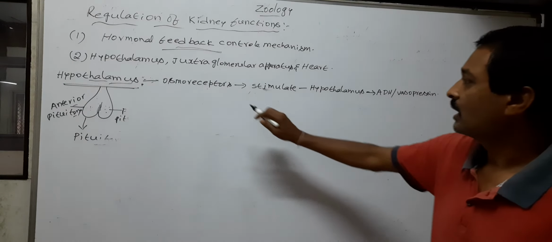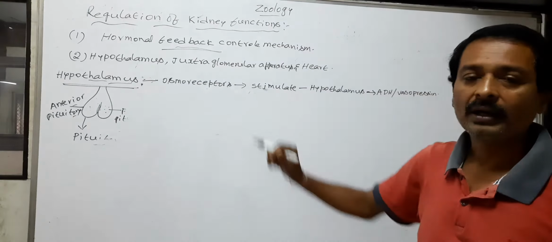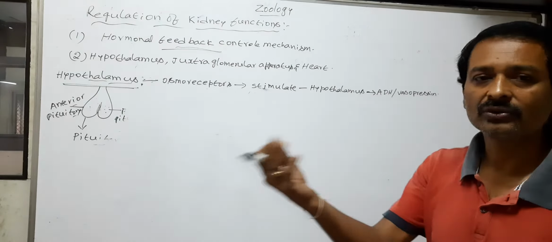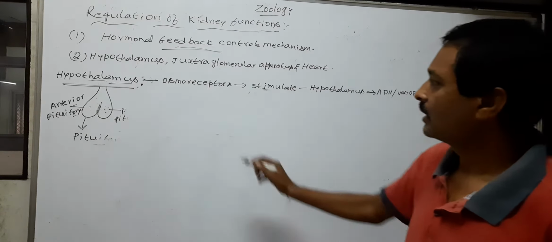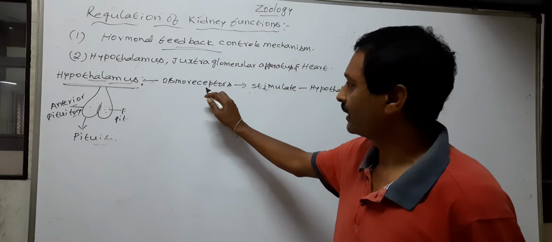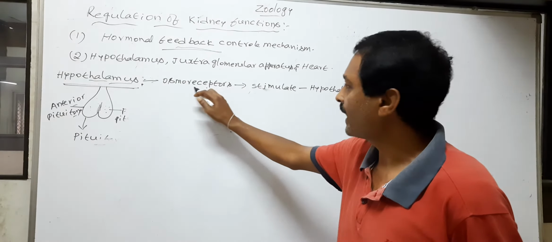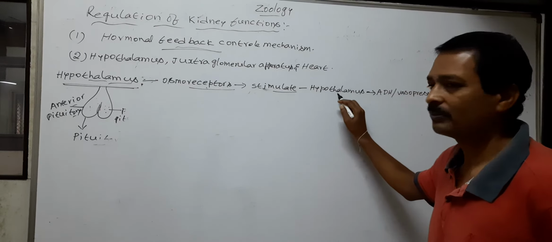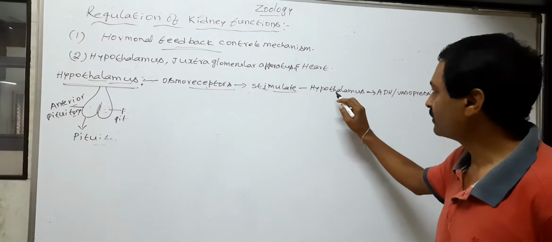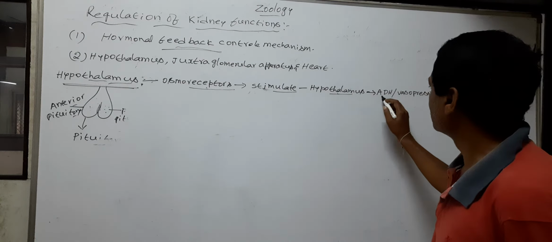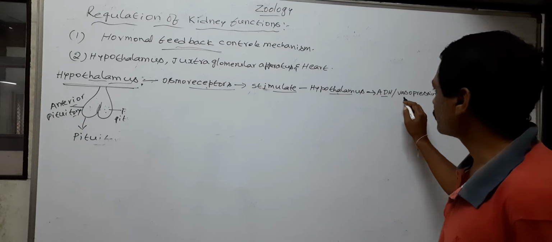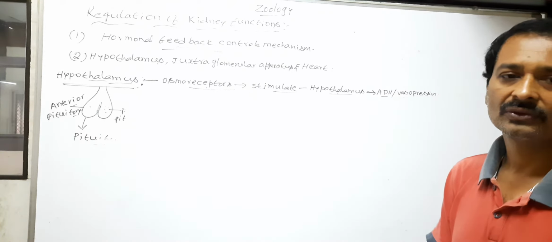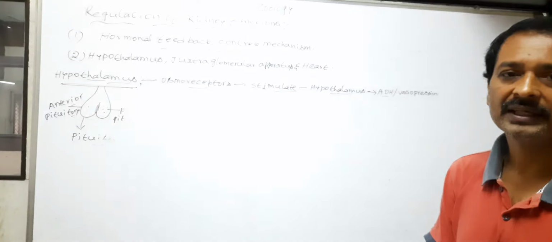So when the body excessively loses fluids, the osmoreceptors in our body are activated. The activated osmoreceptors stimulate the hypothalamus of the brain. The stimulated hypothalamus releases ADH or vasopressin into the blood via the pituitary gland.